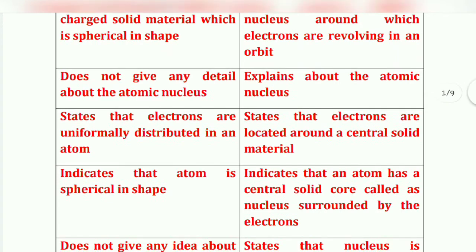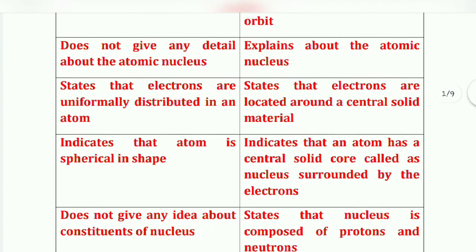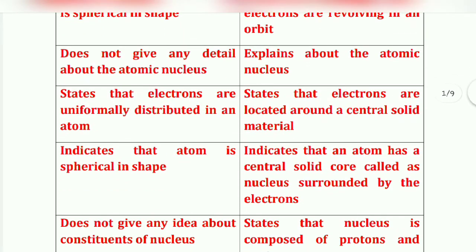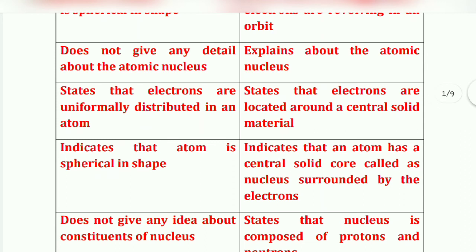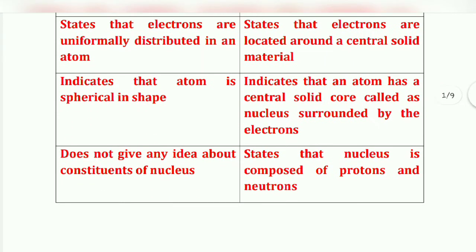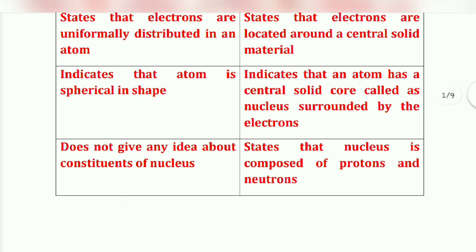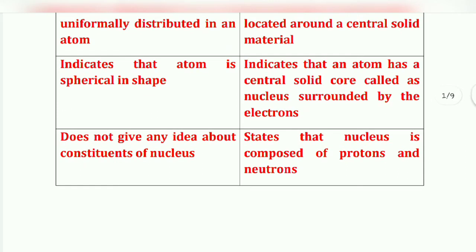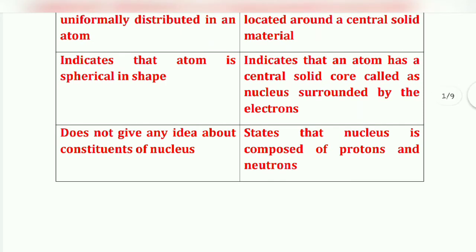Then again here states that electrons are uniformly distributed in an atom, and here states that electrons are located around a central solid material. In Thomson theory indicates that atom is spherical in shape. Other side indicates that an atom has a central solid core called as nucleus surrounded by the electrons. Then does not give any idea about constituents of nucleus. And here states that nucleus is composed of protons and neutrons.